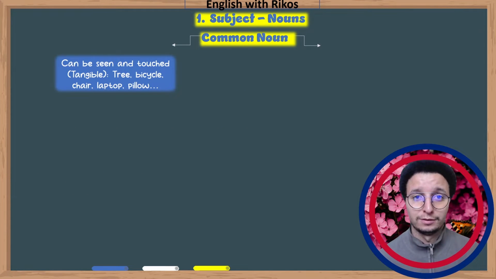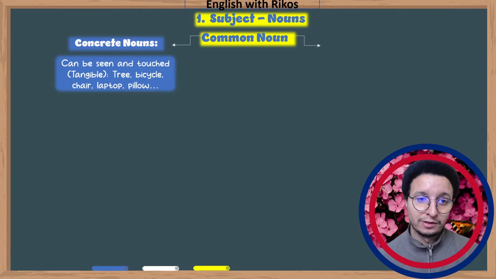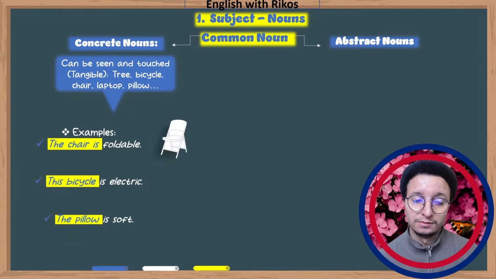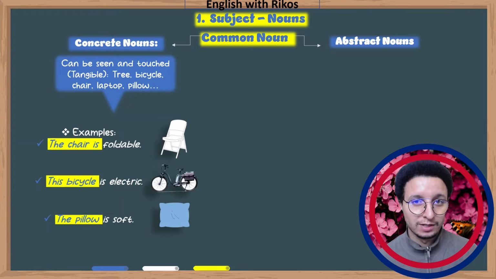In addition to proper noun, we find common noun. In common noun, we have two types. We have concrete nouns and also we have abstract nouns. Concrete can be seen and touched, tangible. For example, tree, bicycle, chair, laptop, pillow. These names, we can touch them, we can see them, we can feel them. For example, the chair is foldable. This bicycle is electric. The pillow is soft. These names here, we can see them, we can touch them. They are concrete, okay? Keep this in mind and please take notes with me.